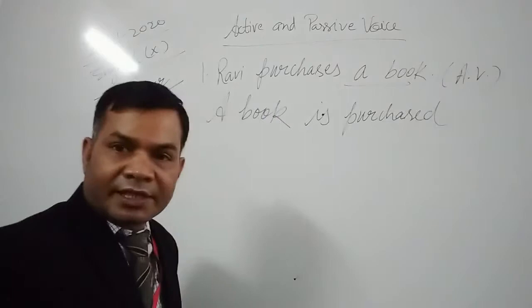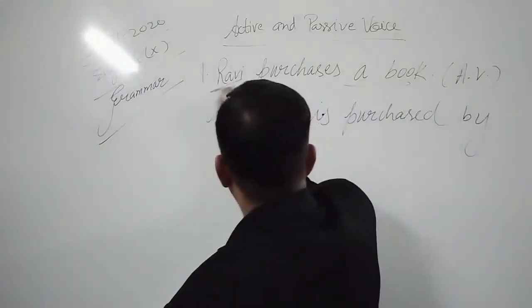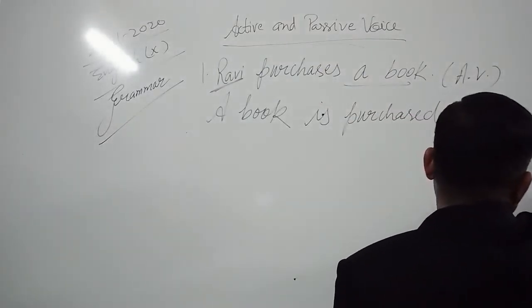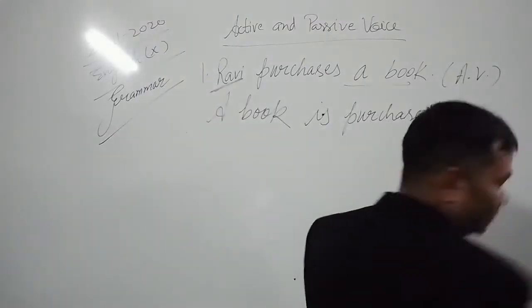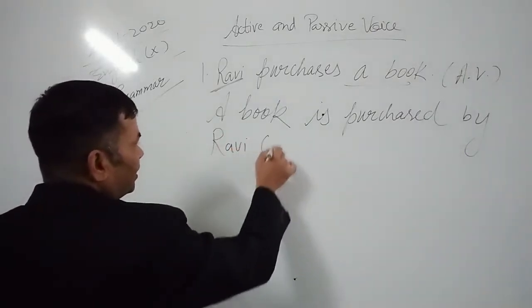Okay, then agent by, and this subject will become object here. It is in passive voice. Okay, let me write here: by Ravi.